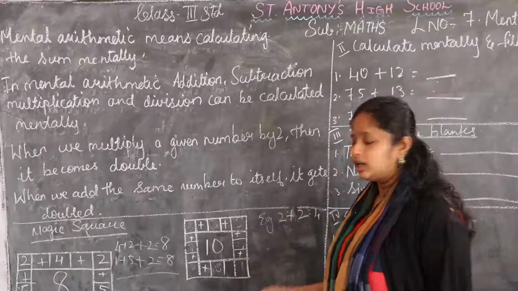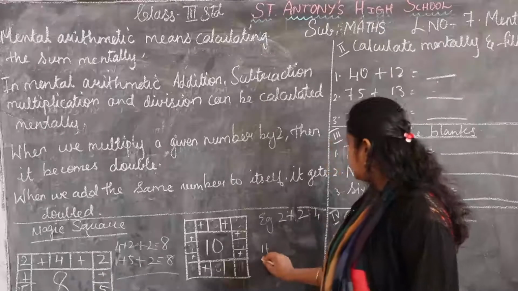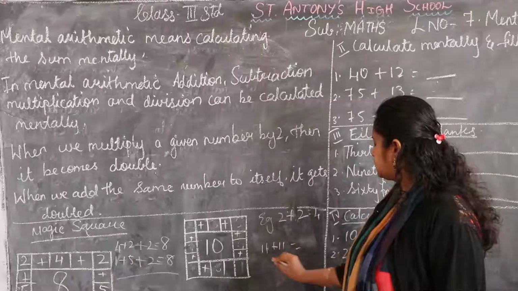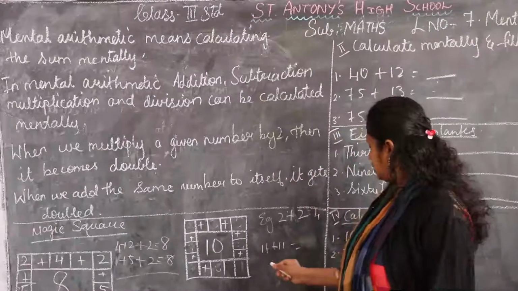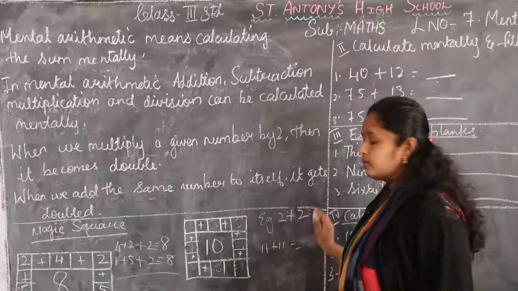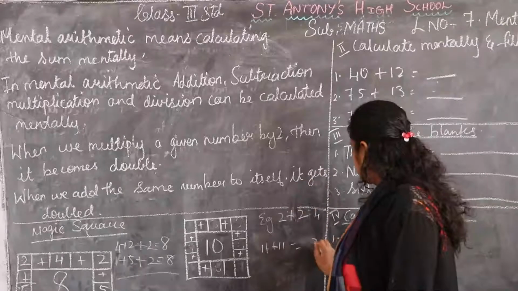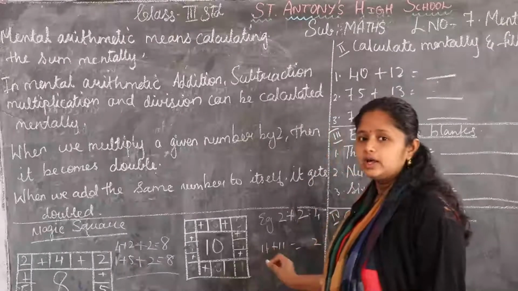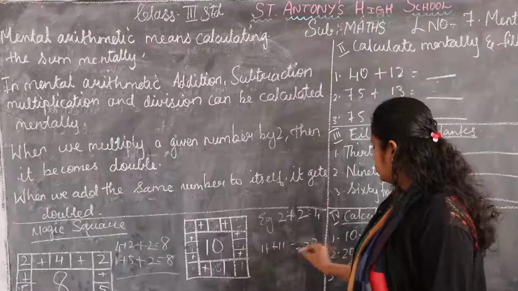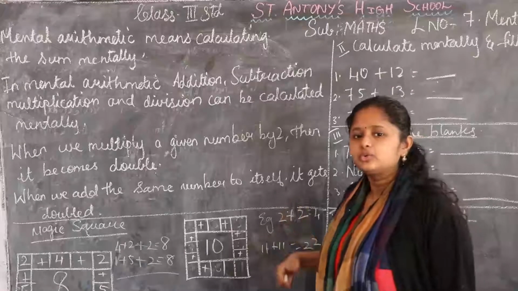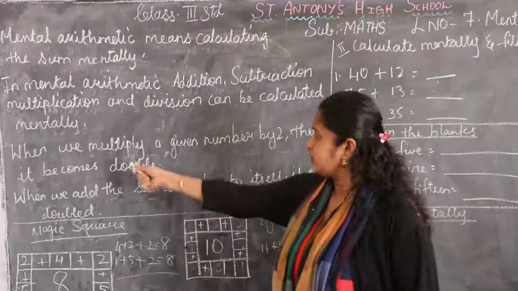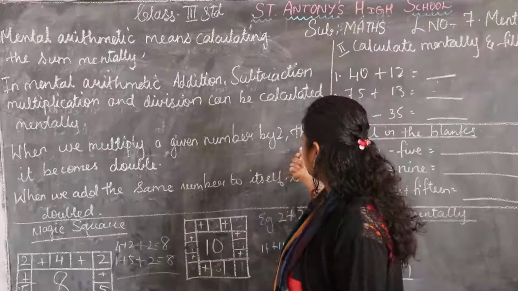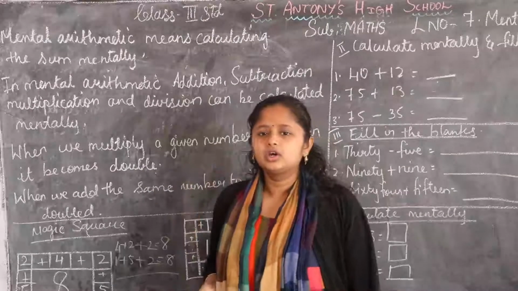For example, take 11. 11 plus 11 is how much? 1 plus 1 is 2. Next, another one if you add, we get 22. 11 plus 11 is 22. Yes, children. So when we multiply a given number by 2, then it becomes double.